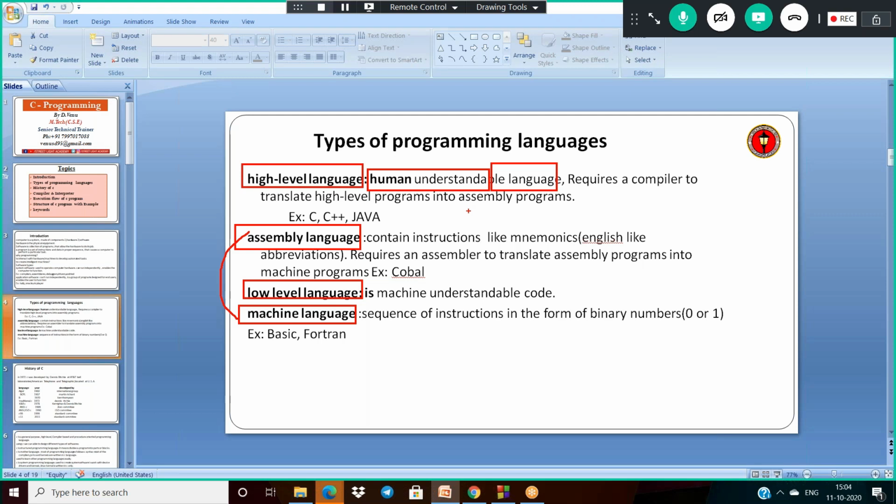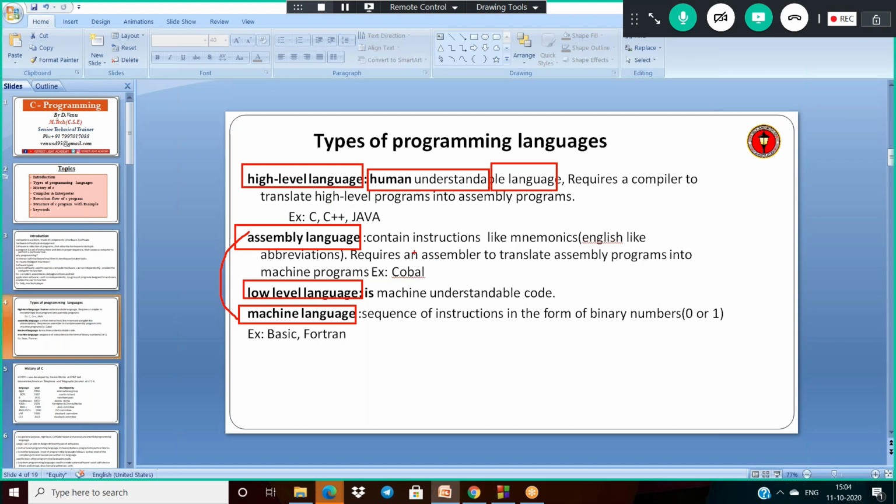It is compulsory to convert this high level language to some other language, so we need compilers. Whatever the languages here, C, C++, Java, all these are high level languages. Once you open them, they are in a human readable format. That is why it is a high level language.